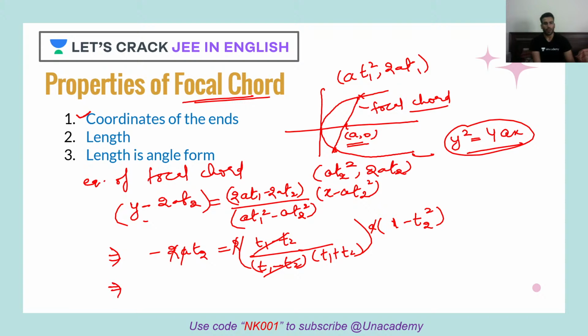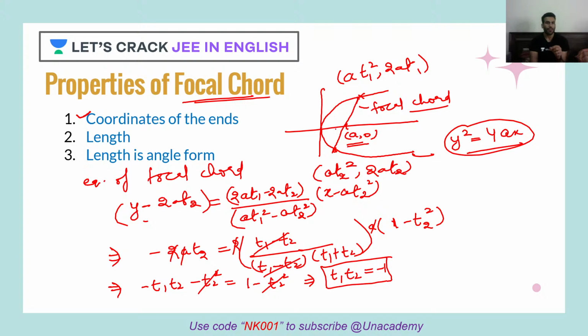So I'm left with what? Minus T2. So I'll just cross multiply. So minus of T1 T2 minus of T2 square will be equal to what? 1 minus T2 square. So minus T2 square will cancel out. So as you can see, my T1 T2 is what? Minus of 1.